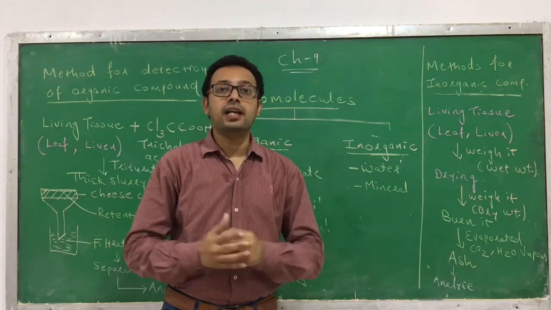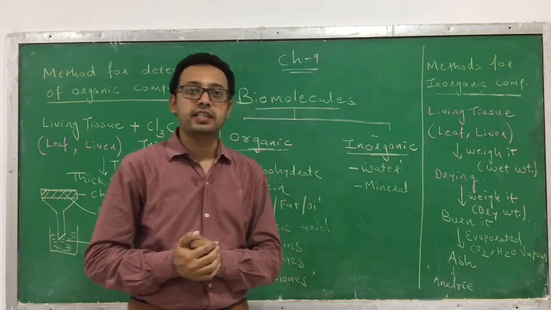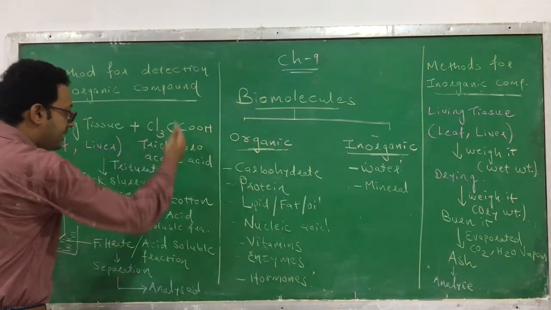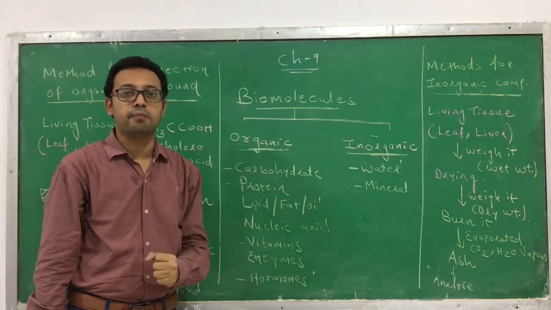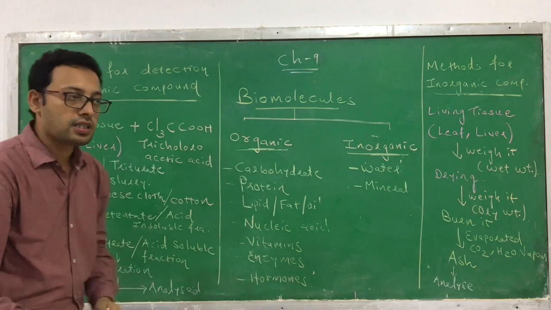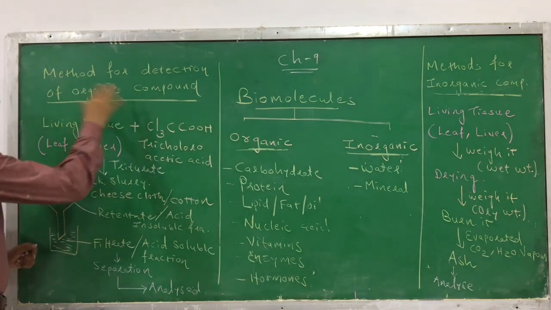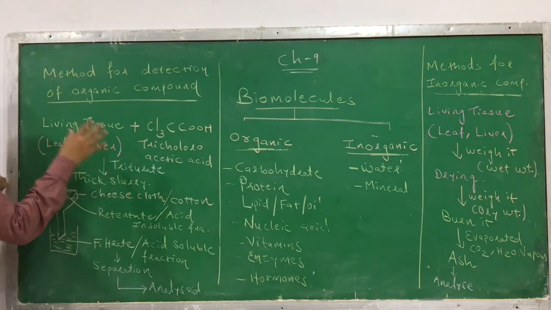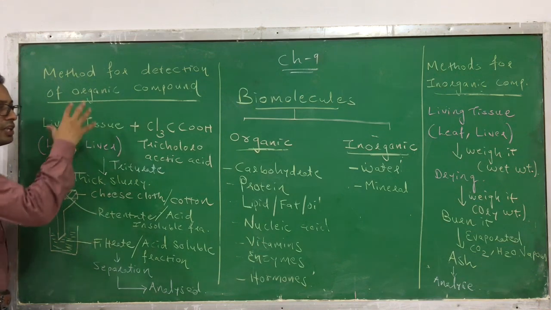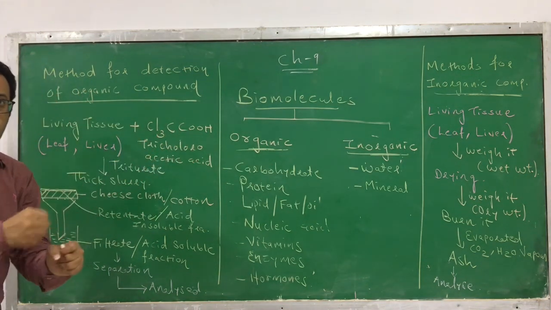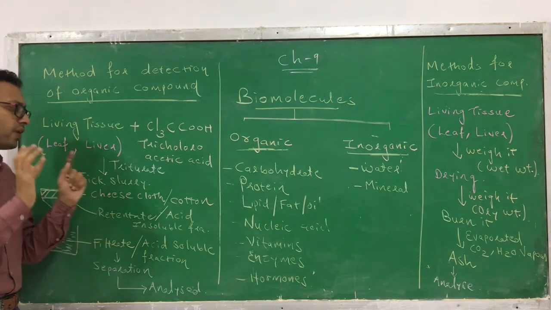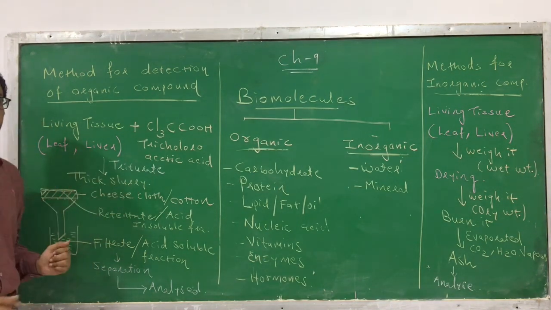How can we analyze which compound is present in living tissue? Here is a method for detection of organic compounds, and another method for detection of inorganic compounds. Let us first discuss the method for detection of organic compounds. First you have to take the living tissue and mix it with trichloroacetic acid in a mortar and pestle. When you triturate it and mix it very well, you will obtain a thick slurry.